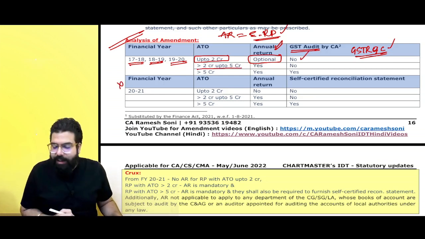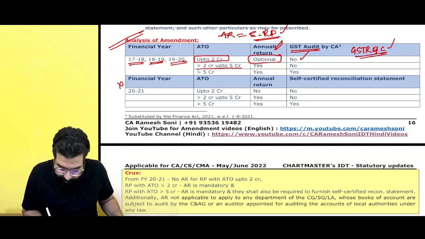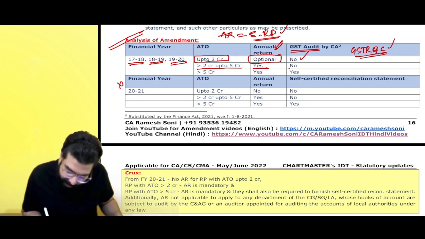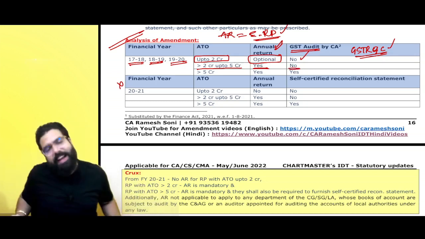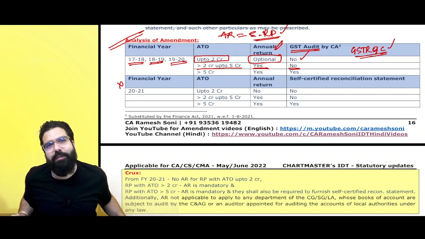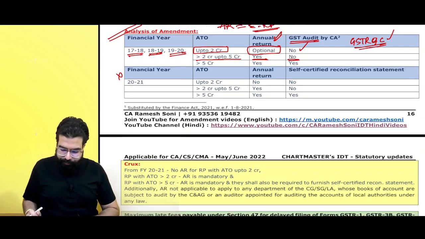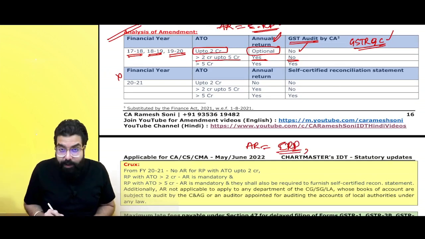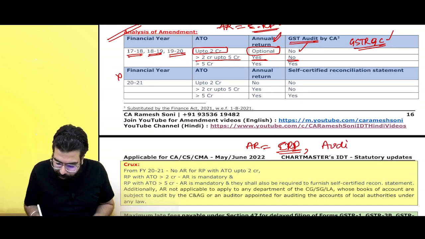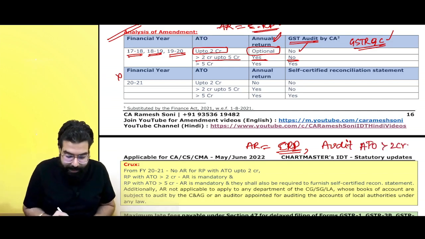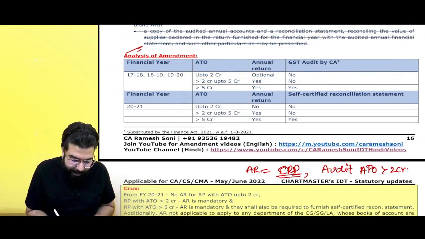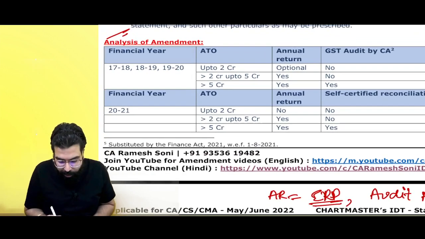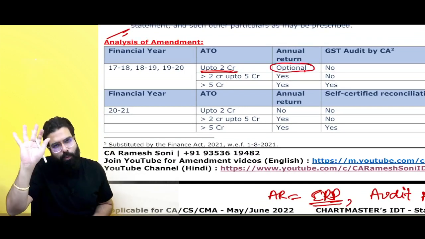If your turnover is greater than 2 crore up to 5 crore, annual return was required, audit was not required up to 5 crore. They had exempted people. Actually, audit was required if your turnover is greater than 2 crore. See, annual return, every registered person is required. Audit, if your turnover exceeds 2 crore, was required. But then they made the changes in 17-18, 18-19, 19-20. They told that if your turnover is up to 2 crore, annual return is not required. Optional. You want, you furnish. You don't want, don't furnish.